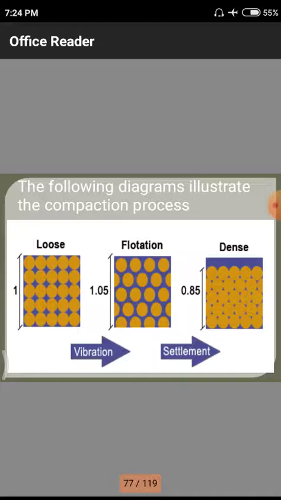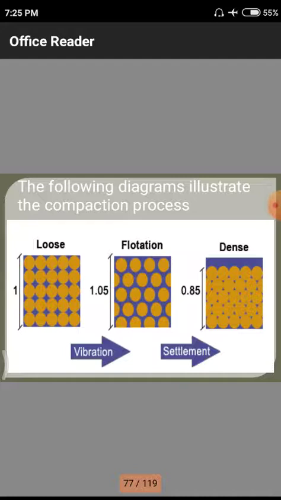After that, we have dense soil. In dense soil, we have a tight bonding between the particles. Why? Because we have applied a huge amount of vibroflotation and other techniques. After a huge amount of vibration, the soil particles bond like in this diagram. That means a smaller quantity of voids and a huge amount of tightening, so the total volume changes to 85%. Normally it has a volume of 1. After the densification, the volume will be 0.85. That means voids will be removed in a particular soil strata.